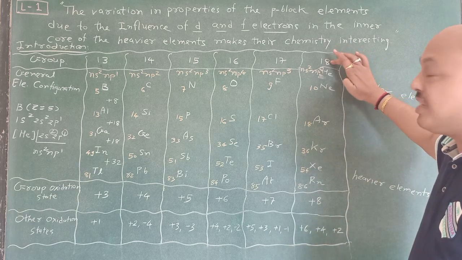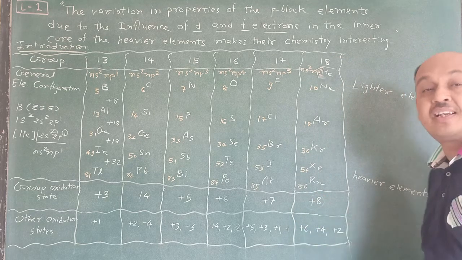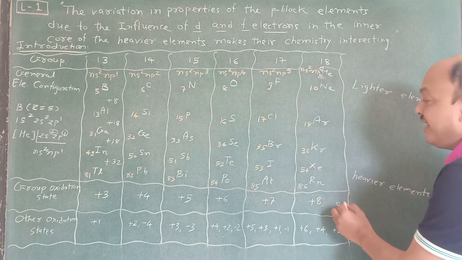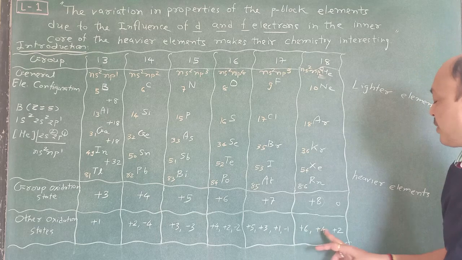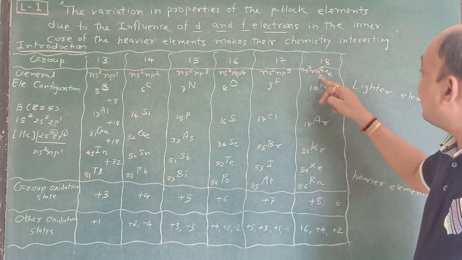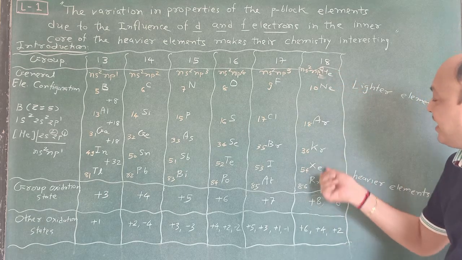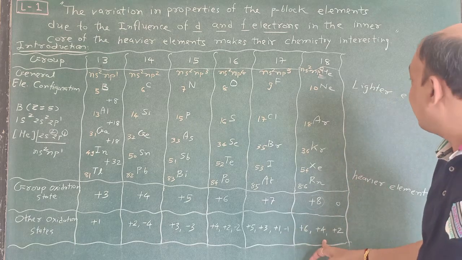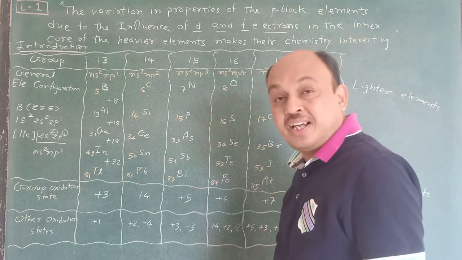Neon, just see, this is group 18. For group 18 plus 8 is written in our book, but it is 0. Here the 0 oxidation state is there. But in certain cases, other oxidation states of plus 6, plus 4, and plus 2 are possible. According to ns2np6, He is 0, Ne is also 0, but here Xe and a few other elements create certain oxidation states. So oxidation states are very important here.